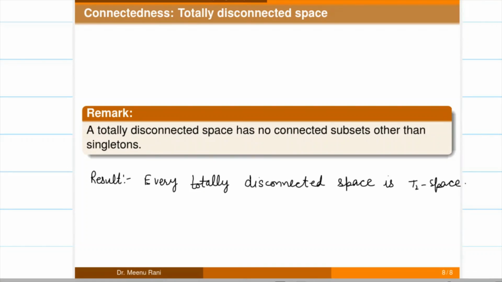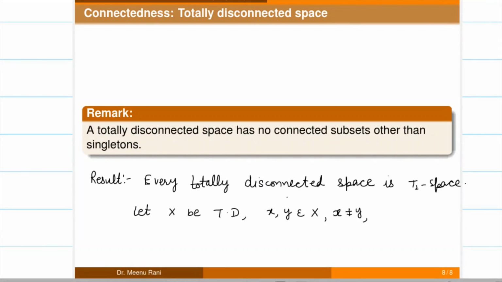Or we can say that every totally disconnected space is a Hausdorff space. So if we take X here, which is a totally disconnected space, and we take two elements from this space which are distinct,